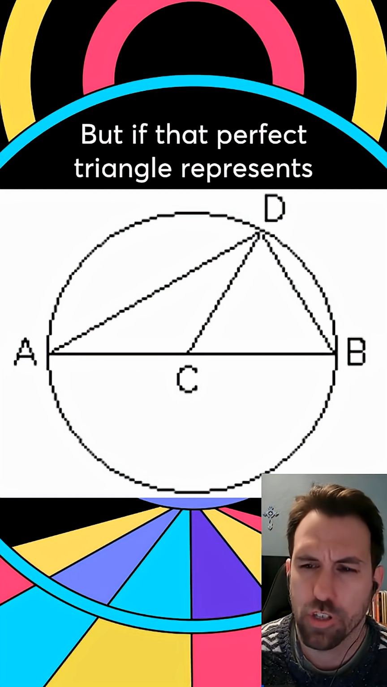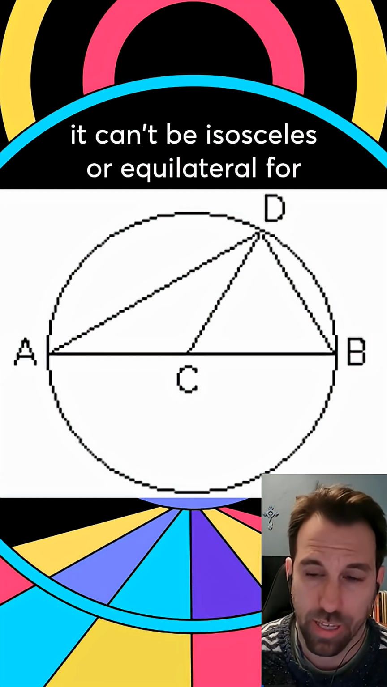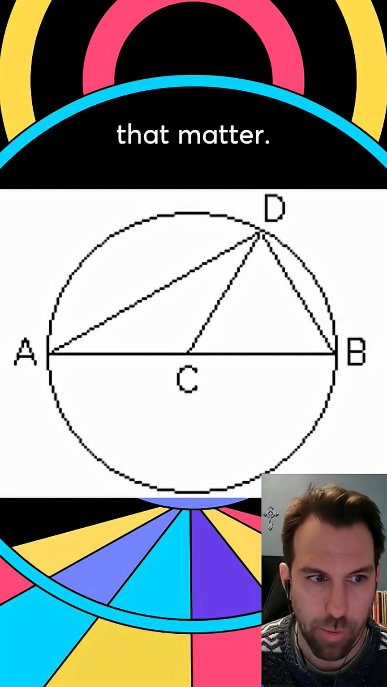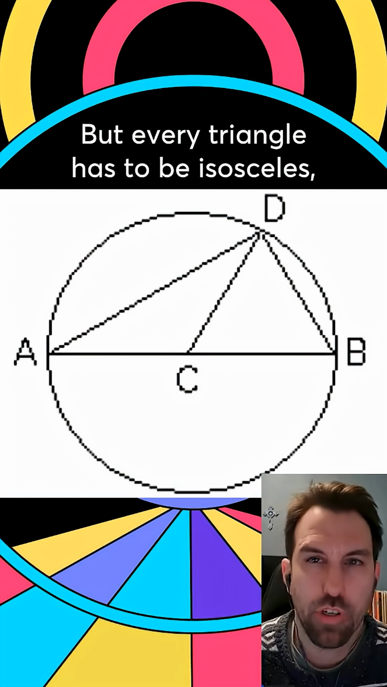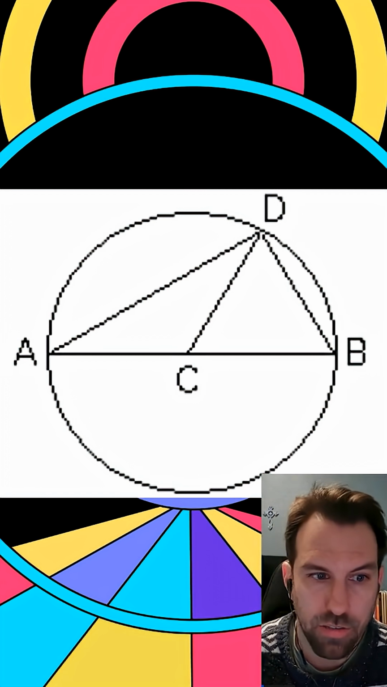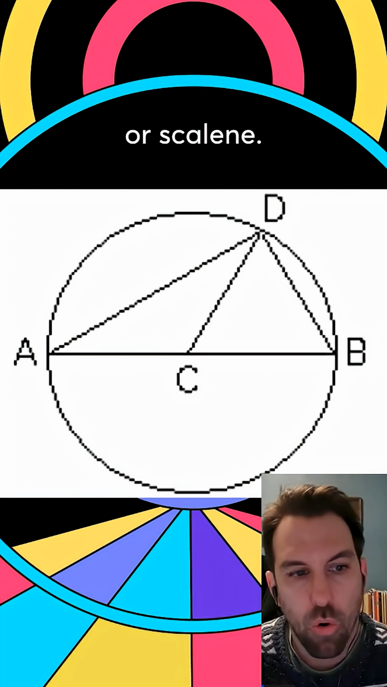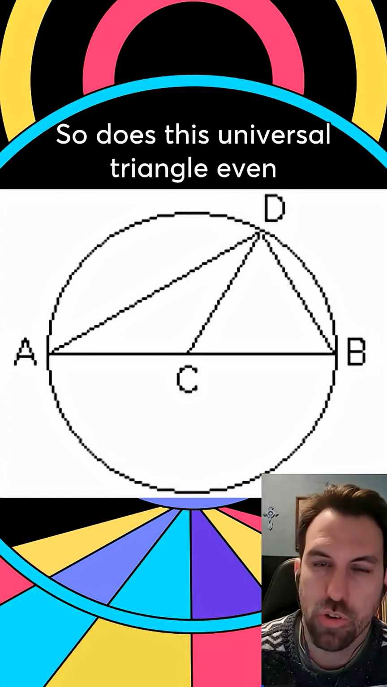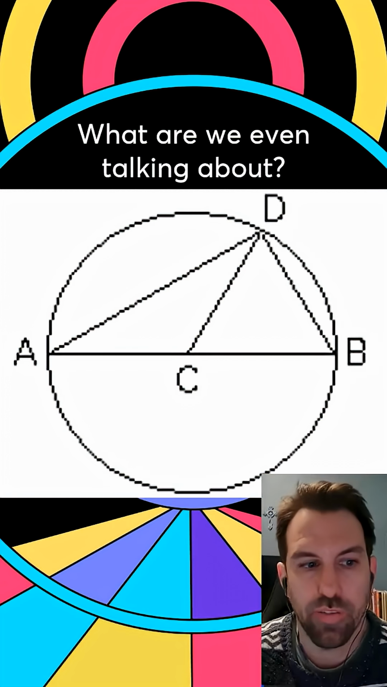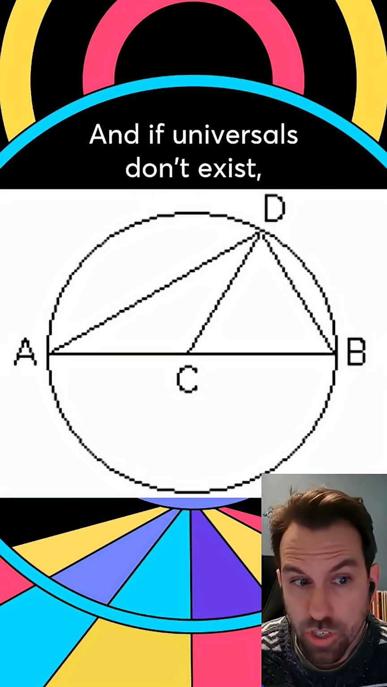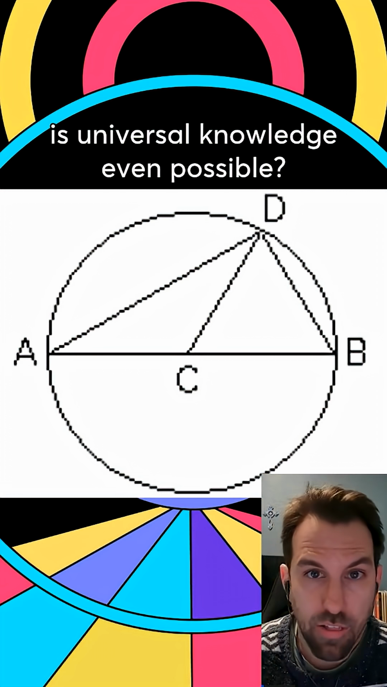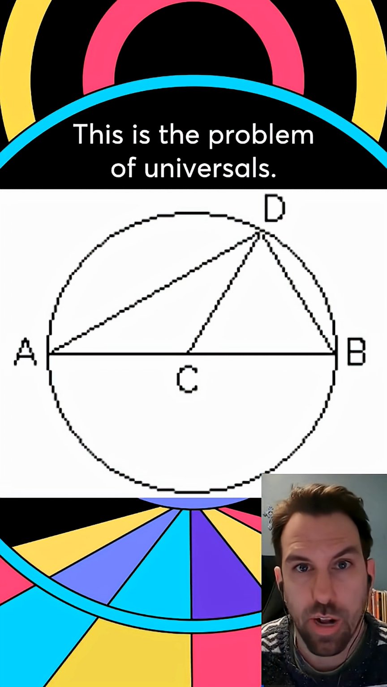But if that perfect triangle represents all triangles, it can't be isosceles, or equilateral for that matter, and it can't be scalene. But every triangle has to be isosceles, which includes equilateral triangles, or scalene. So does this universal triangle even exist? What are we even talking about? And if universals don't exist, is universal knowledge even possible? This is the problem of universals.